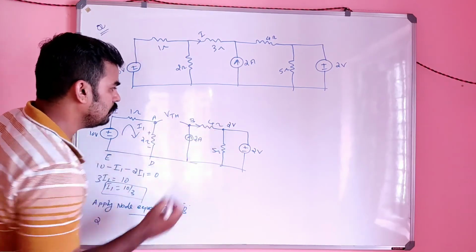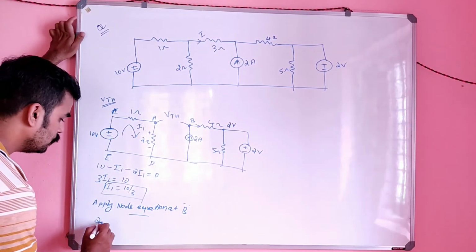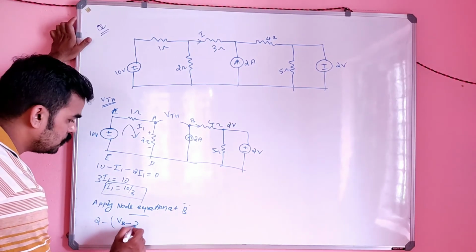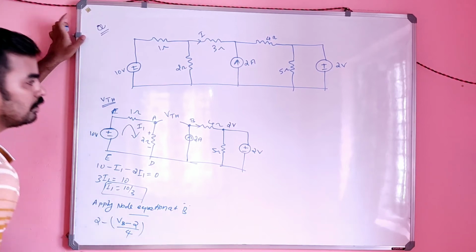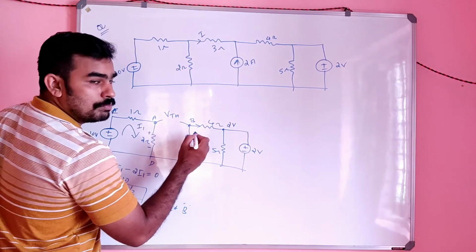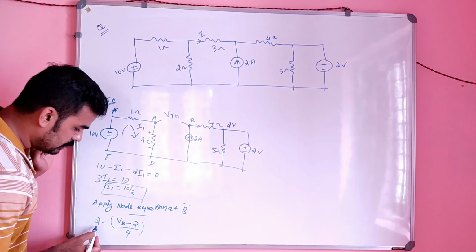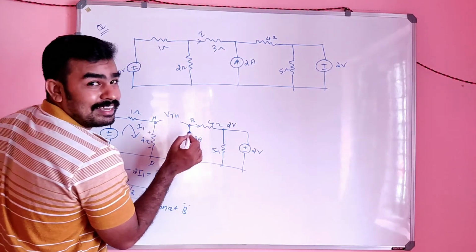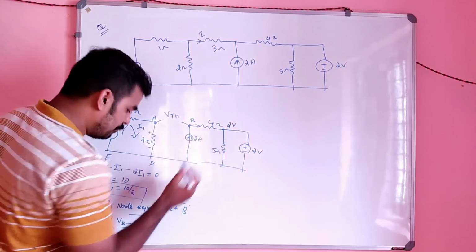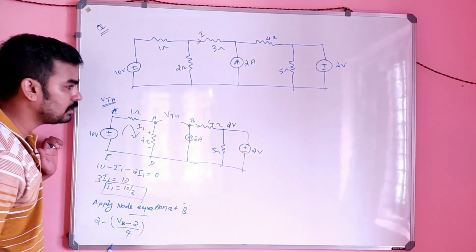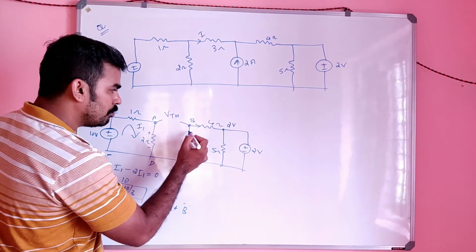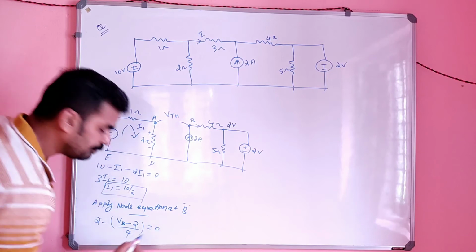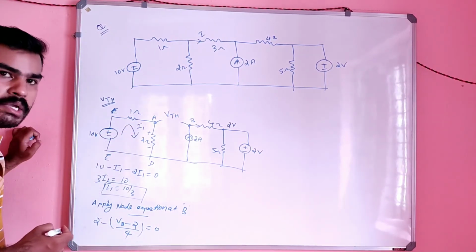So it will be 2 minus of VB minus 2 divided by 4. So this is the assumed current direction, and this is incoming current, so it is plus 2, and this is outgoing current, which is from VB to 2, so VB minus 2 whole divided by 4. So this contains only 2 branches, so 2 terms, equal to 0. Simple node equation there.